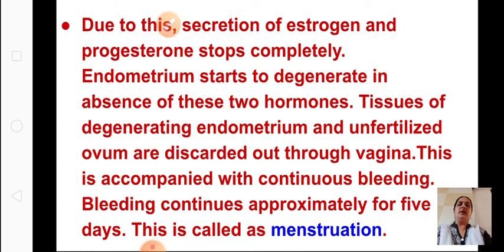There will be continuous bleeding. That bleeding is because of the tissues of the endometrium as well as the discarded unfertilized ovum, which is also released during the menstrual period. That's why there is bleeding during the menstrual cycle. Bleeding continues for approximately 5 days. This is called menstruation. So when the progesterone and estrogen stop functioning, slowly the endometrium degenerates and is pushed out with the blood along with the unfertilized ovum. The bleeding continues for 4 to 5 days or more. This is called menstruation.